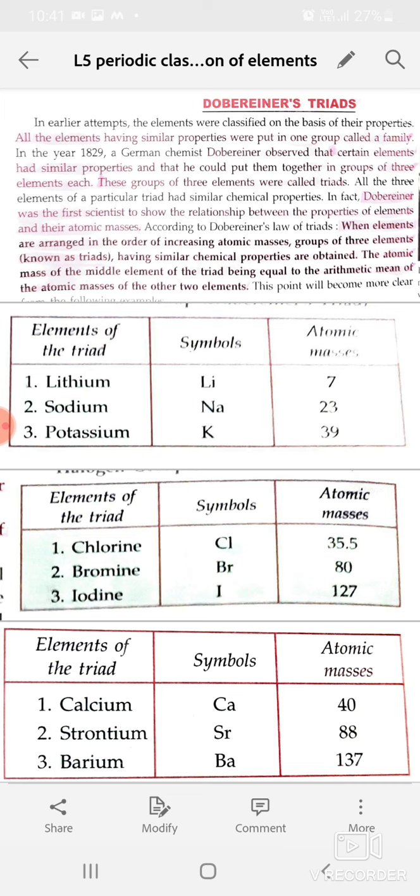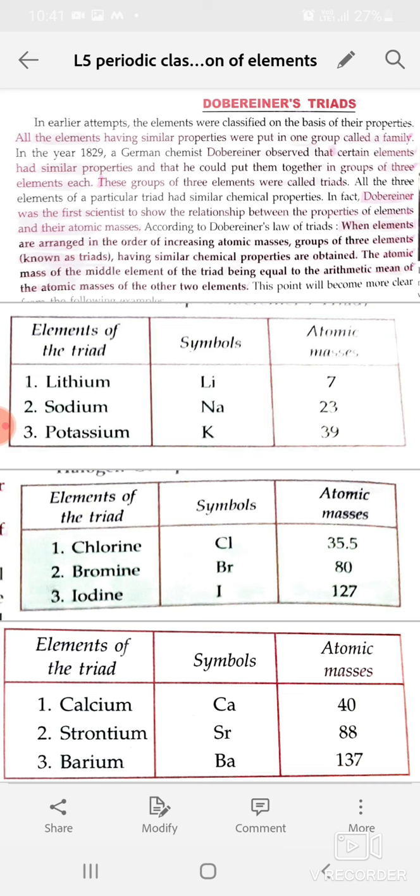Thus, the atomic mass of the middle element, that is sodium, of this triad is equal to the arithmetic mean of the atomic masses of the first element and the third element of the triad. So, lithium, sodium and potassium are called alkali metals because they form alkalis and they are grouped together called Dobereiner triads. Next example, see, chlorine, bromine and iodine.